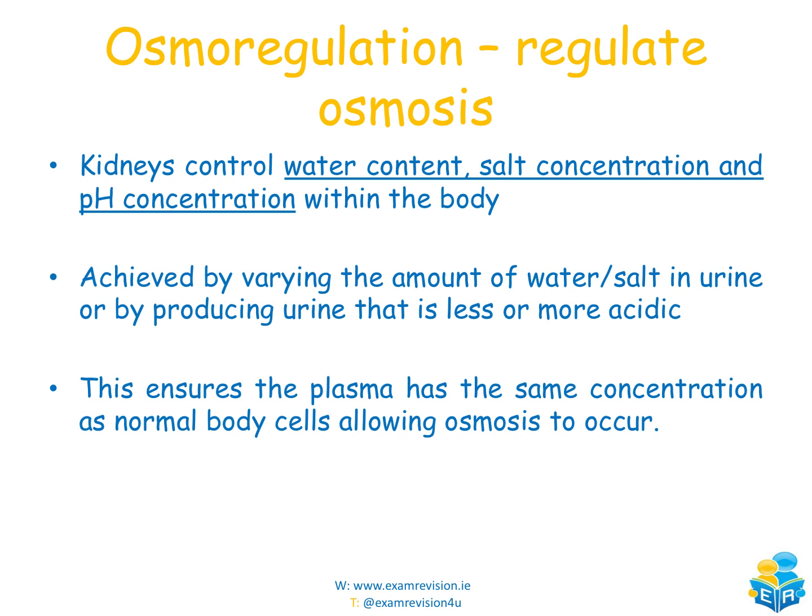Now we're just going to focus a little bit here on water first of all. So we can see here osmoregulation. So anything with osmo in it, we're going to be referring to water, like osmosis is referring to water, but kidneys can control water content, salt concentration and pH concentration within the body. How do they actually do this? Well, it's by varying the amount of water and salt in urine or producing urine that is less or more acidic. Kidneys being responsible for this. This ensures that plasma has the same concentration as normal body cells, allowing osmosis to occur.